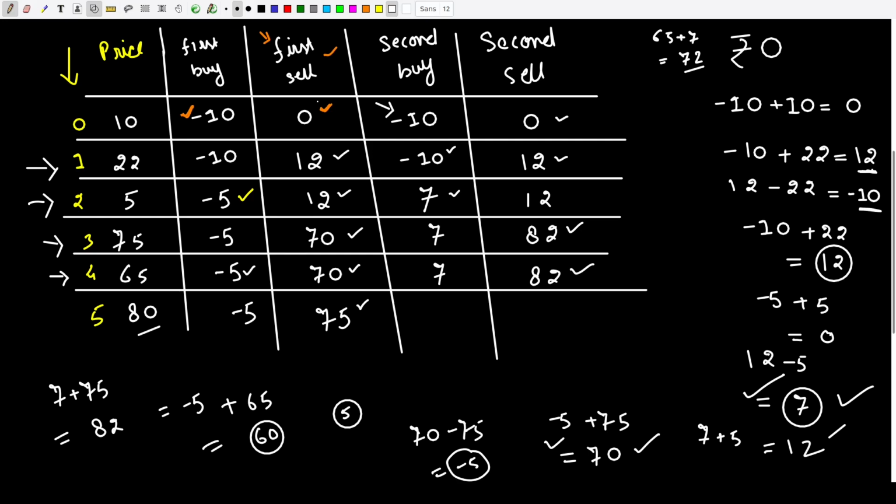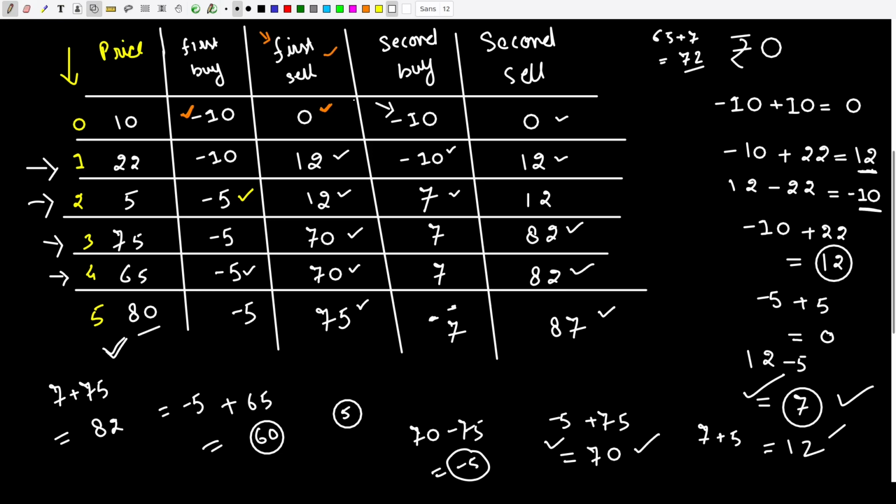So after buying and selling the stock for the second time, the amount of money I'll have is 75 rupees. Now with 75 rupees in my hand, I'm going to buy the stock for the second time for 80 rupees. So the money I'll be left with is minus 5 rupees. And since minus 5 rupees is less than 7 rupees, I'm going to maintain 7 with me. Now with 7 rupees in my hand, I'm going to sell a stock for 80 rupees. So the amount of money I'll have is 87 rupees. And since 87 is greater than 82, this is the profit I'm going to have.